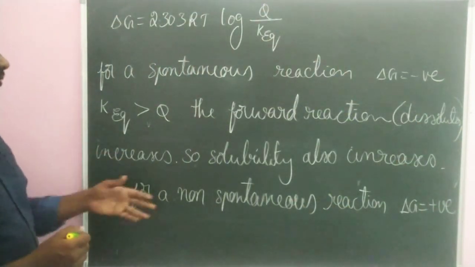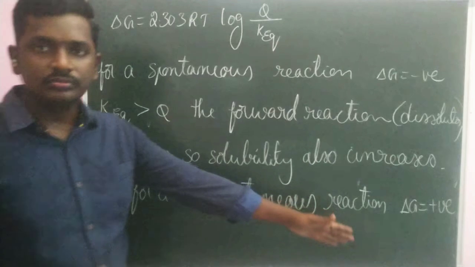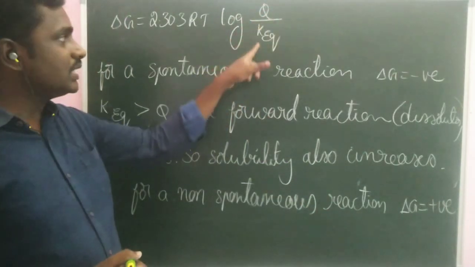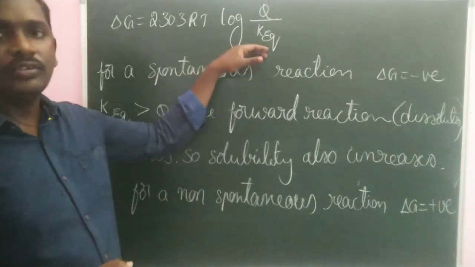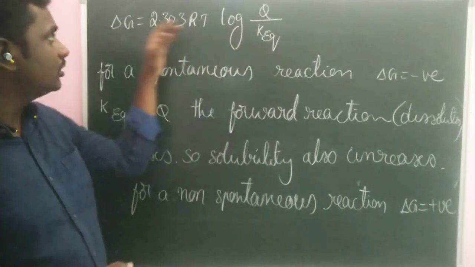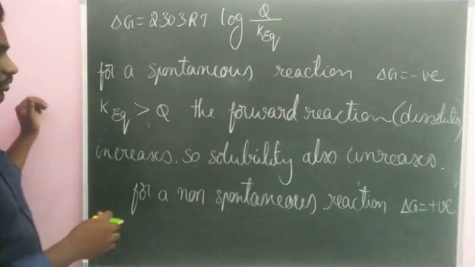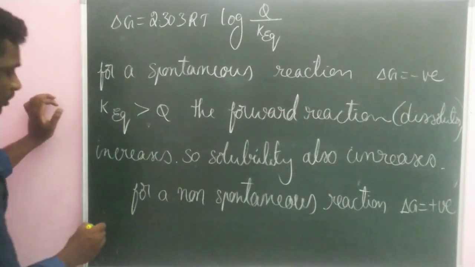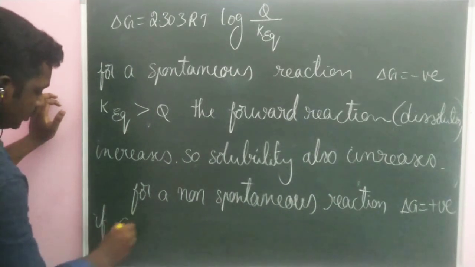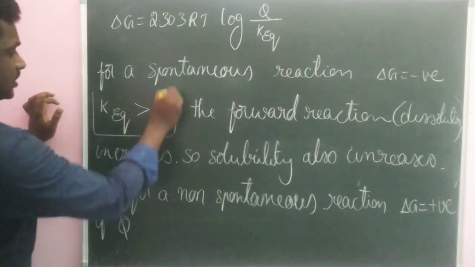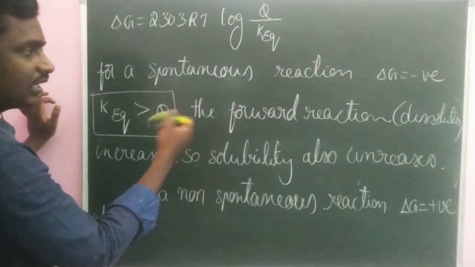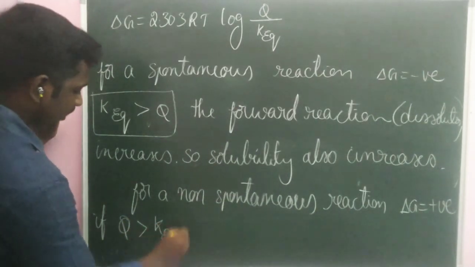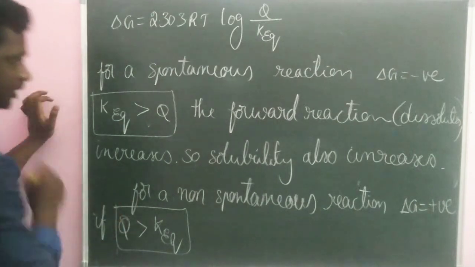From this relation, if reaction coefficient Q is greater than equilibrium constant, then the resultant value will be positive. Logarithm of a positive value will be positive only. So for a non-spontaneous reaction, delta G is positive, and it is possible if Q, that is reaction coefficient, is greater than equilibrium constant, whereas in the previous case equilibrium constant was greater than Q.